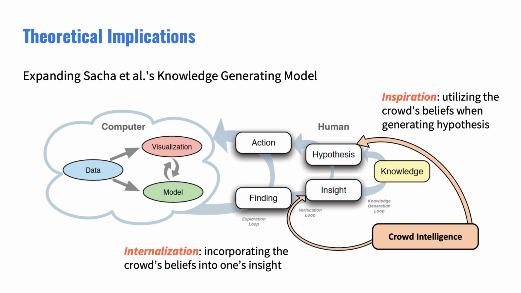Our findings provide a few theoretical implications. For example, we expanded an existing knowledge-generating model with 2 reasoning processes: inspiration and internalization. We observed that participants were able to use crowd's beliefs to inspire them with more alternative hypotheses that they may not think of. This is the process of inspiration.